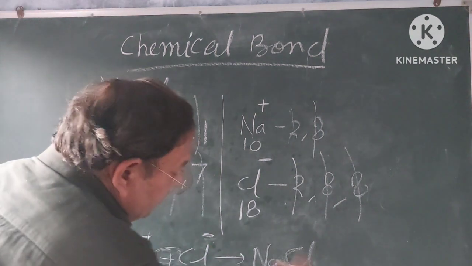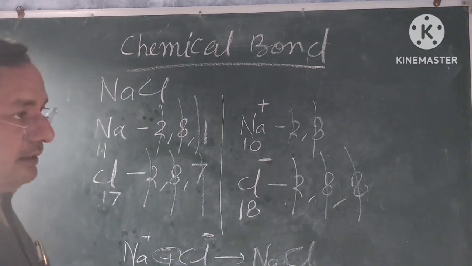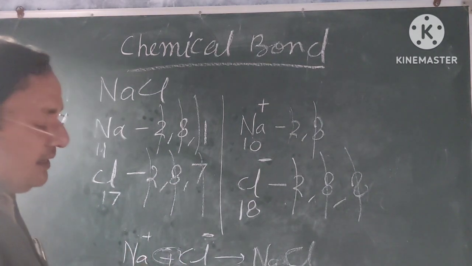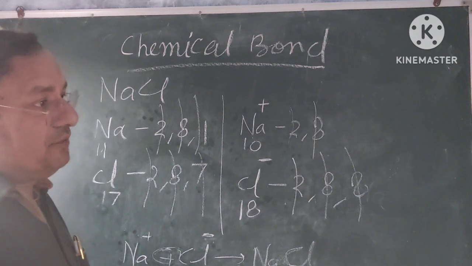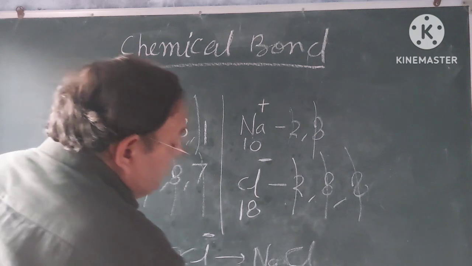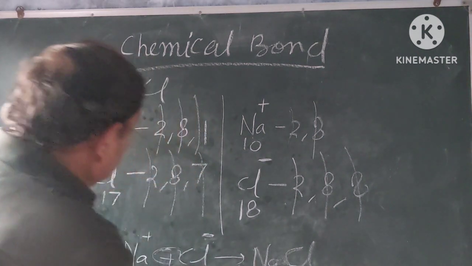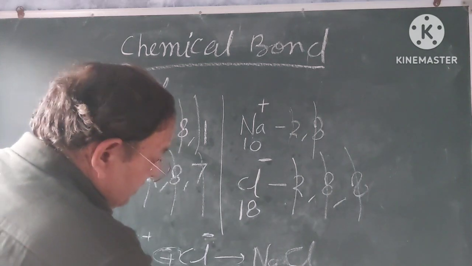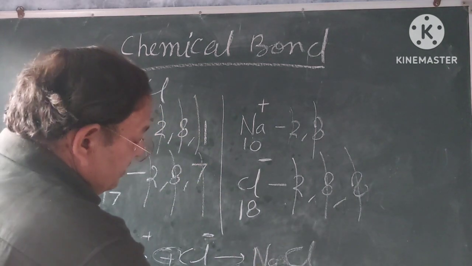This sodium chloride is a compound, and if a compound is made by losing and gaining electrons, or we can say by the formation of ions, it is known as an ionic compound, because this compound is made by the formation of ions.